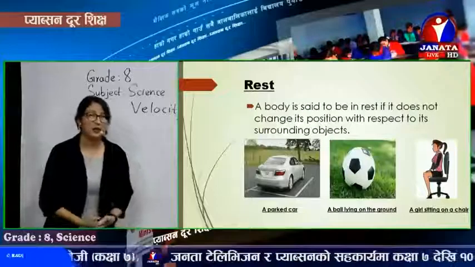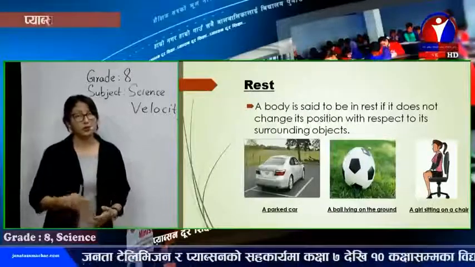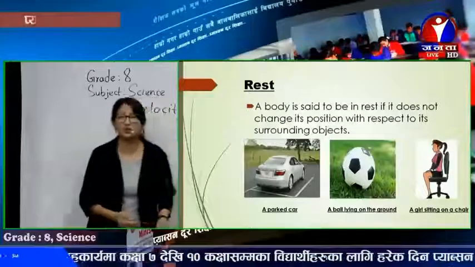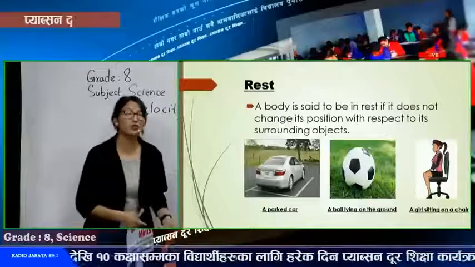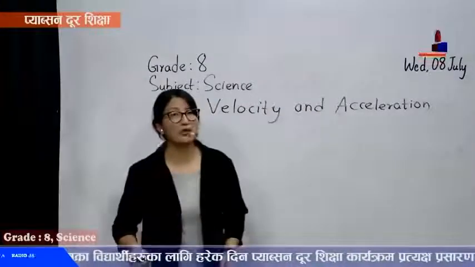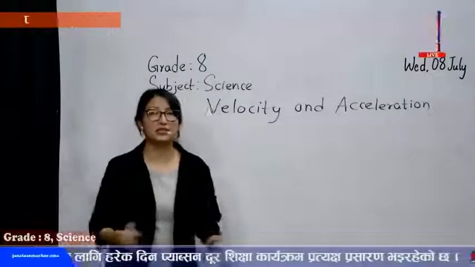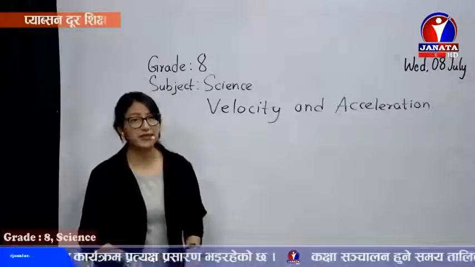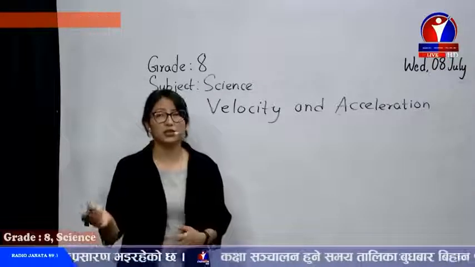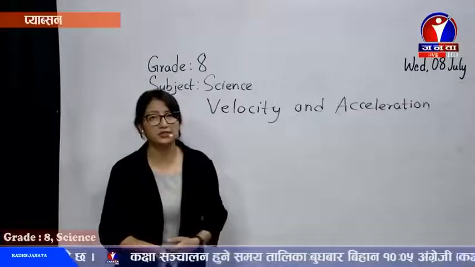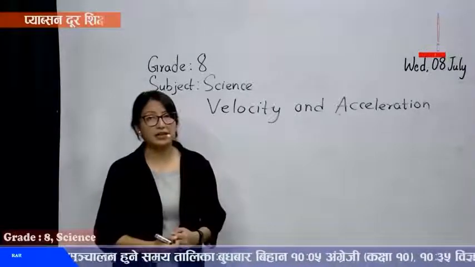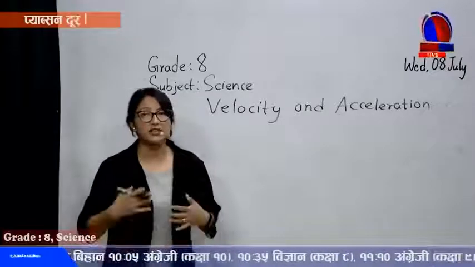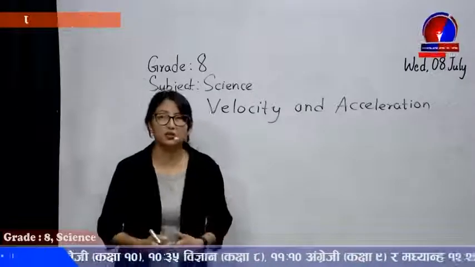So it's simple. Now, if you know about rest, of course we can define motion accordingly. If I keep on moving from one place to another place, like this, then I am now in motion. The things that are moving are said to be in motion. Simply like flowing rivers, you can see them in motion. The moving car, the flying birds, the boys playing outside, or runners are moving things. If things are moving, then they are said to be in motion.